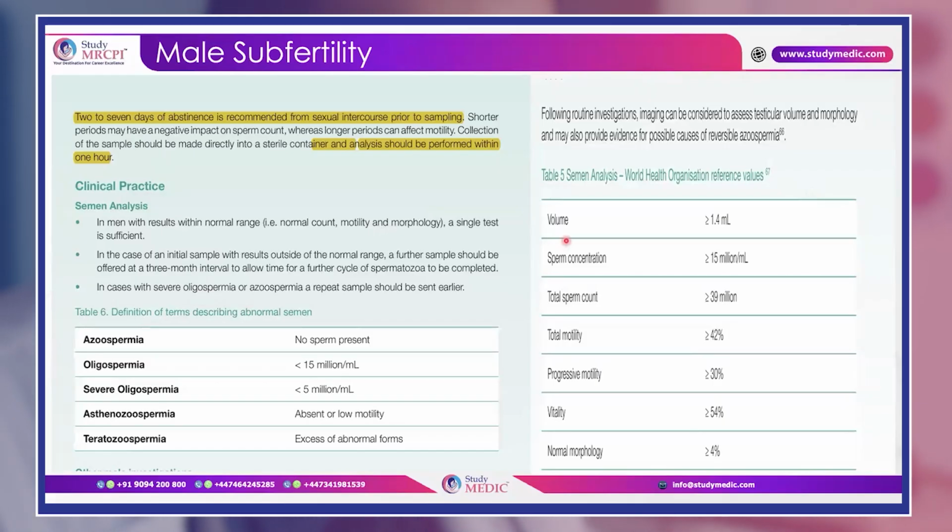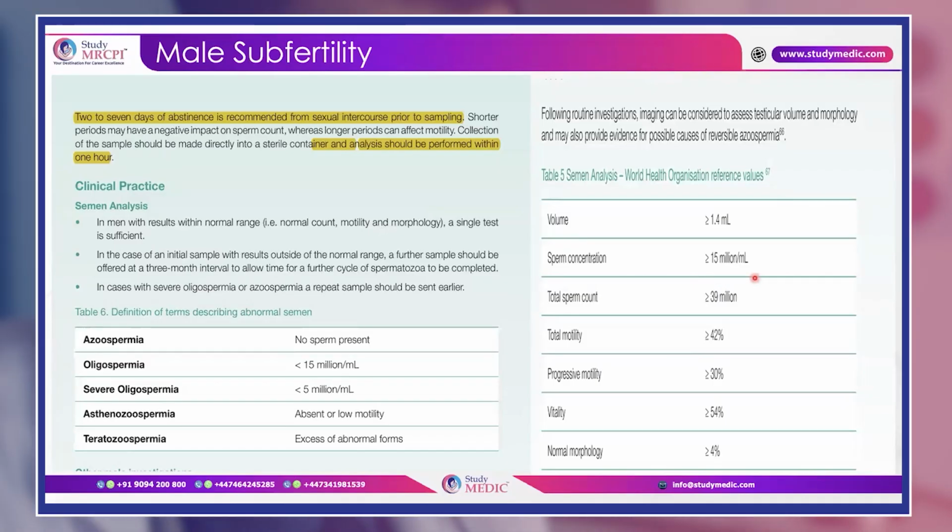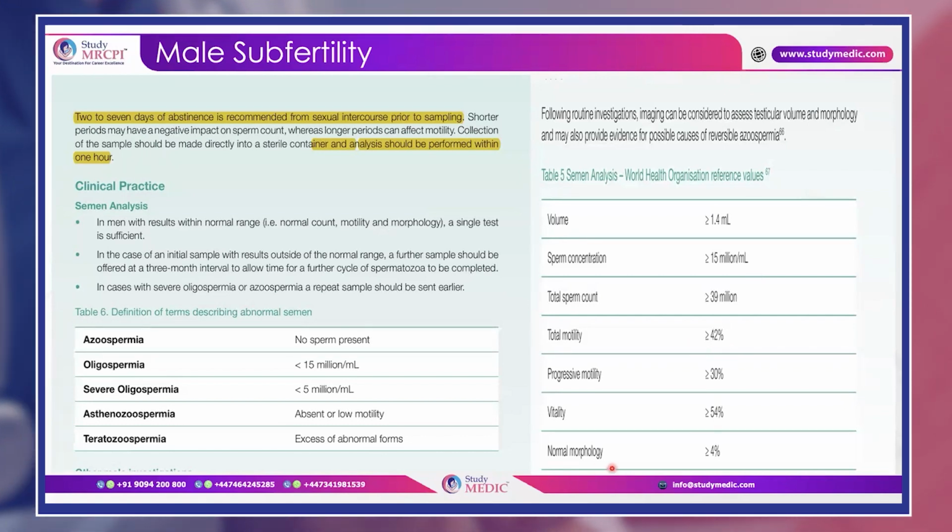Okay, so volume is more than 1.4 ml, concentration is more than or equal to 15 million per ml. Please remember this, you have to learn it by heart. Sometimes the reference values are given, and sometimes if the question comes in the semen analysis, then you should remember the normal values. Okay, total motility is more than 42%, and normal morphology is more than 4%.